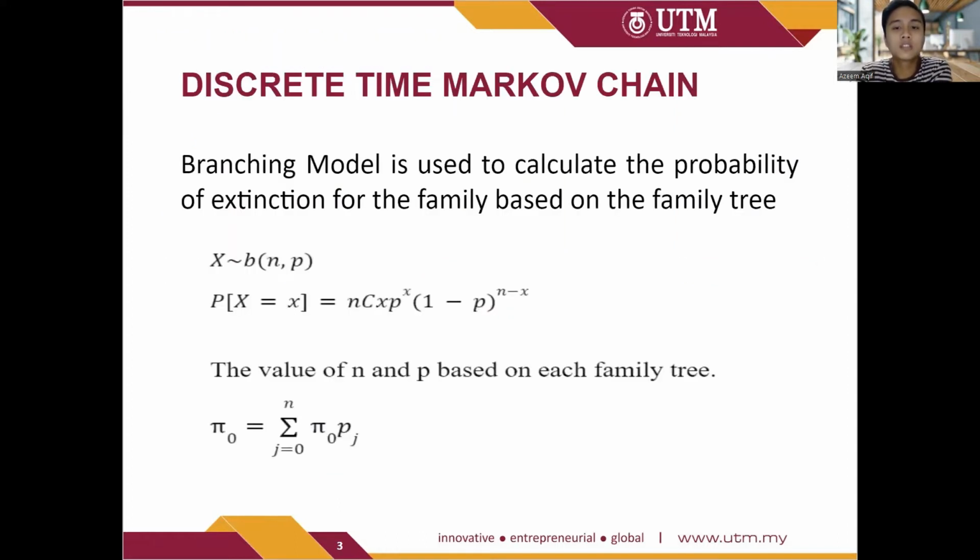So the assignment is about discrete Markov chain. As we learned in the class, discrete Markov chain is used to calculate the probability of accession for the family based on the family tree itself. This is the application that we can use for the family tree. We can see the formula here, and the value of N and P are based on each family.